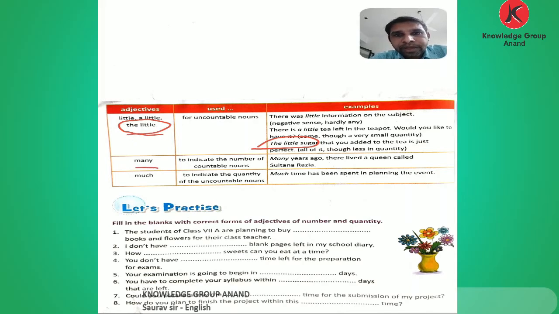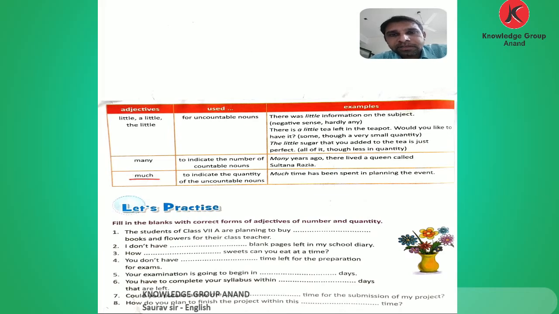Now comes many, to indicate the number of countable nouns. Many years ago. For a countable noun we use many days, many years. There lived a queen called Sultana Razia many years ago, many days before, many days after, we use many. I have many pens, she has many chocolates, so use many for the countable nouns.